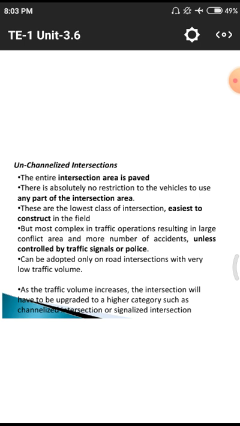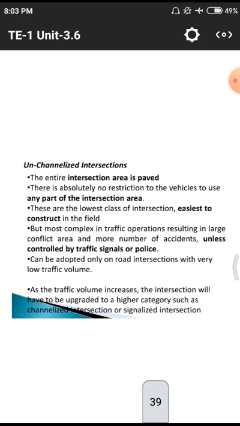So definitely we will go for upgradation of the system. That means we need to construct these underbridges and overbridges to divert the traffic, and to divert these traffic jams and accidents, so there is a need for signalized intersections and other upgraded systems. This is the total content.